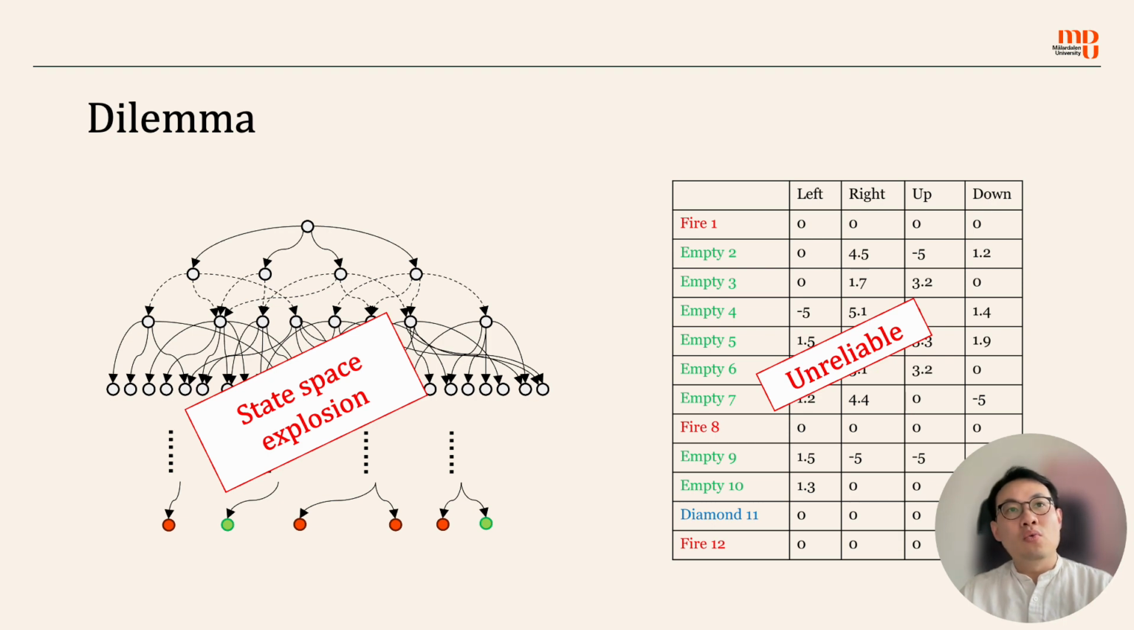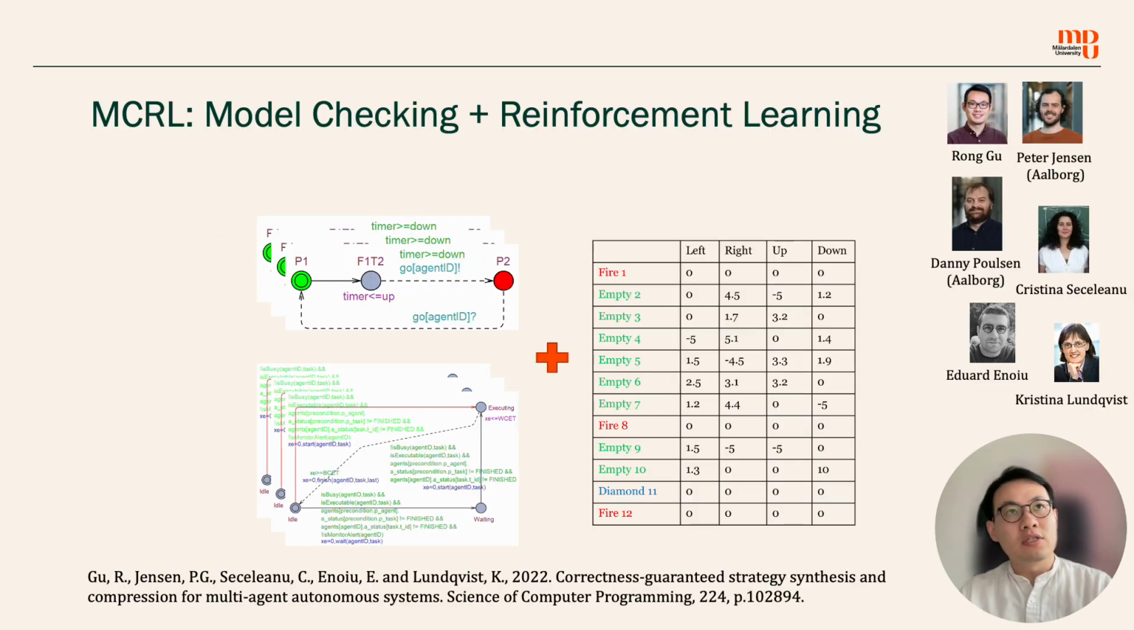On one hand, we have the search-based method. It is safety guaranteed, but suffers state space explosion. On the other hand, we have the learning method. It is scalable and everything is also automatic, but it's unreliable. What do we do? We want to combine them to borrow the power of both algorithms. This is what we do.